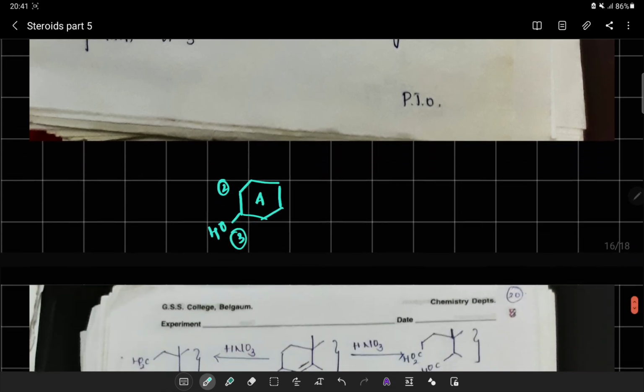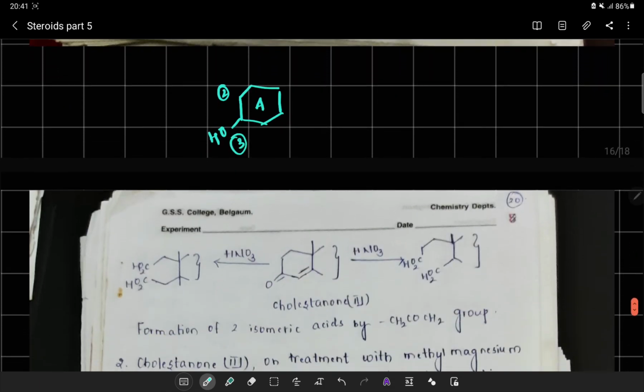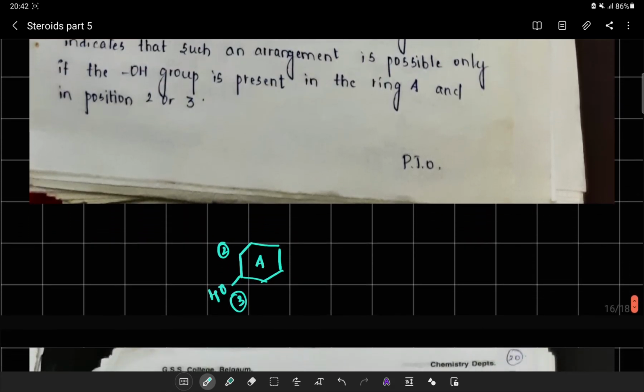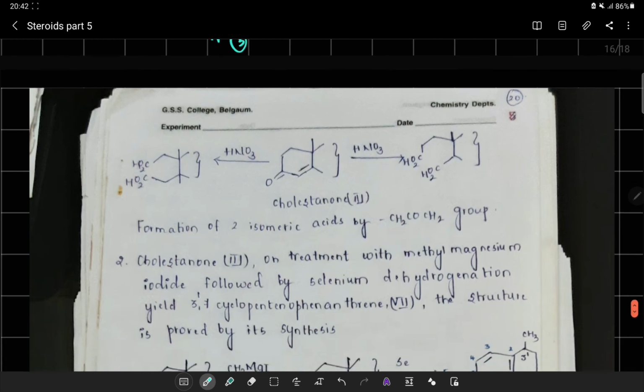Hence, with the above reactions, we could conclude that OH has to be present in ring A, but the position can be either 2 or 3. This is because of that flanking position that we just established, that is, the carbonyl carbon is flanked between 2 CH2 groups.